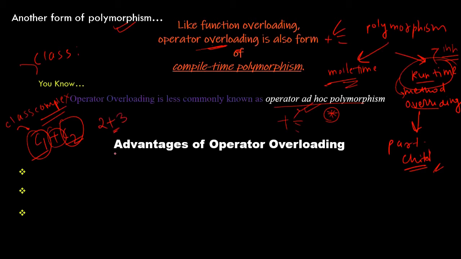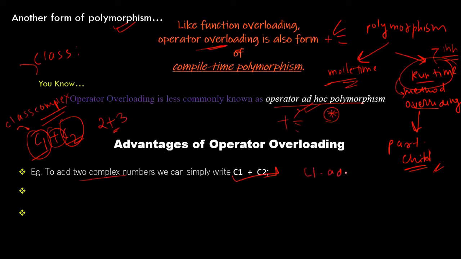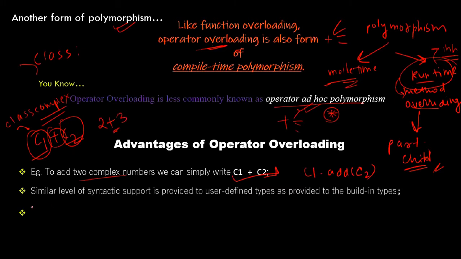So to add two complex numbers, we can simply write C1 plus C2. We don't want to write C1.add(C2). A similar level of syntactic support is provided to user types as to built-in types.